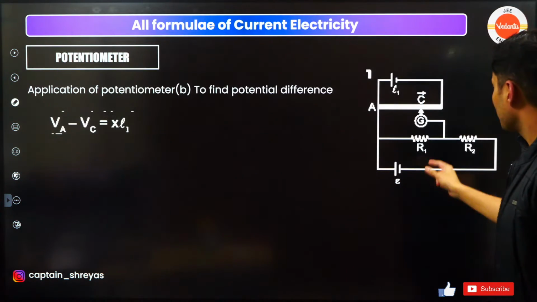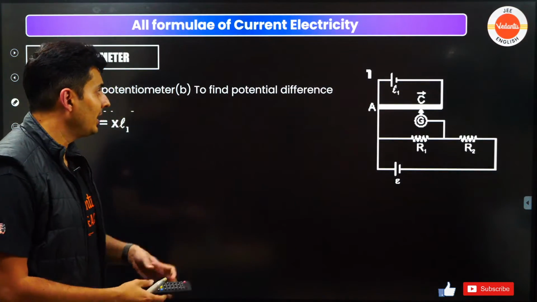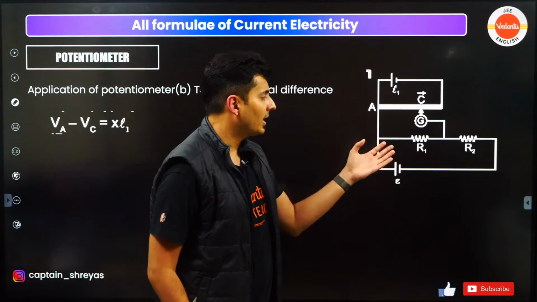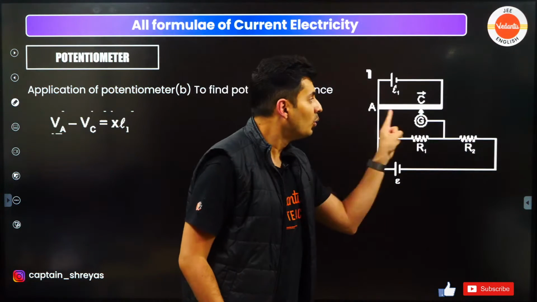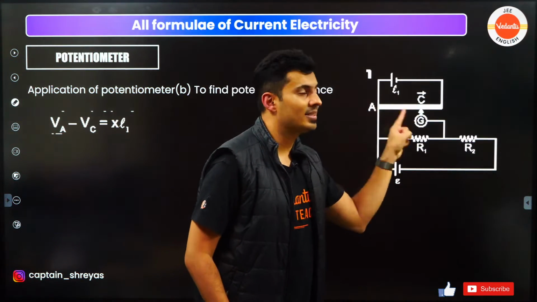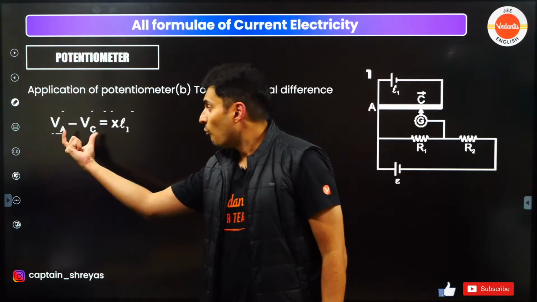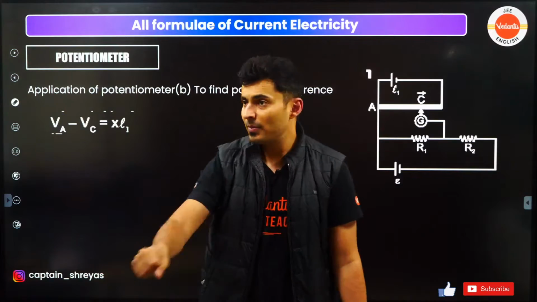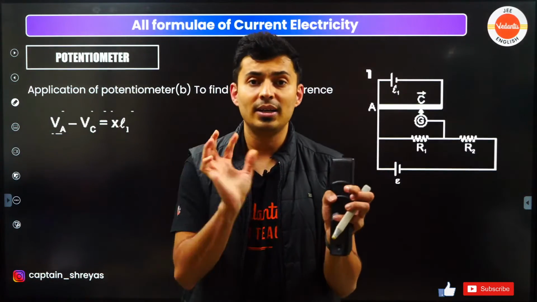Next thing you should learn is the application of potentiometer to find the potential difference. This is like the primary circuit. This is your circuit in which you want to measure the potential difference. You move the galvanometer till you find the balancing length, and the moment you find the balancing length, the voltage difference or the voltage in this circuit will be gradient into the balancing length, which is the null point length.